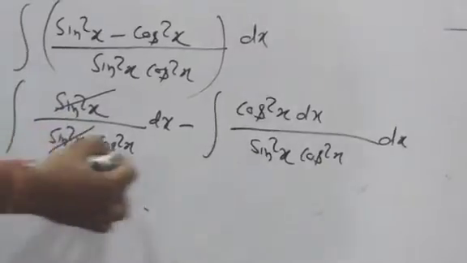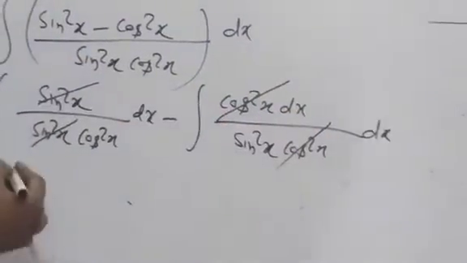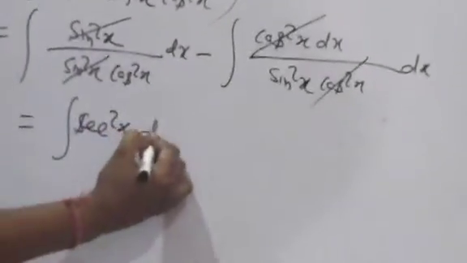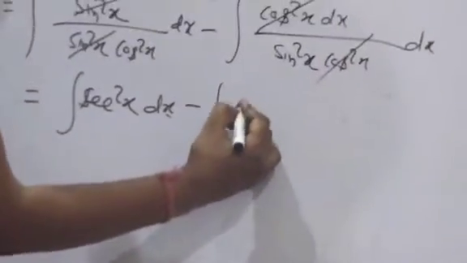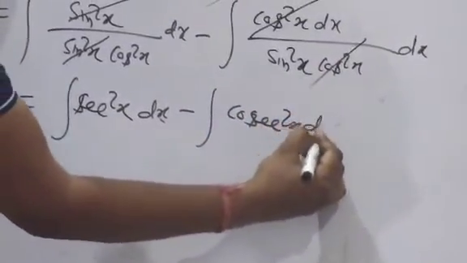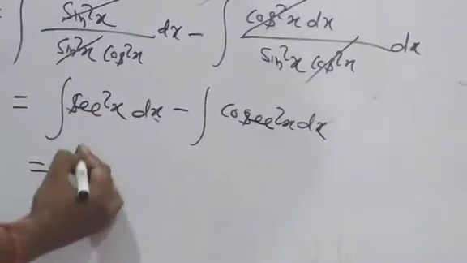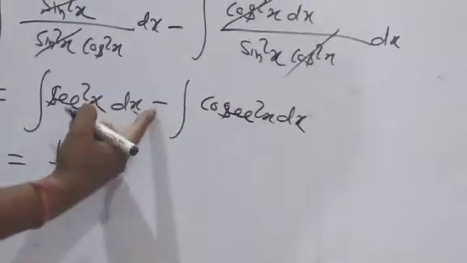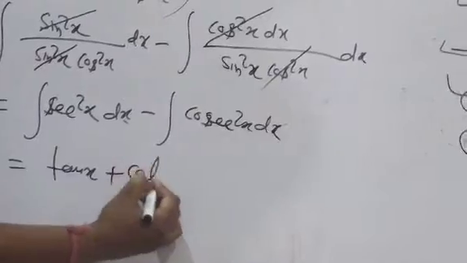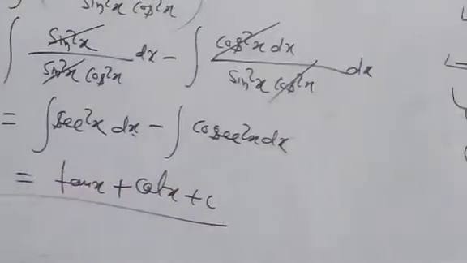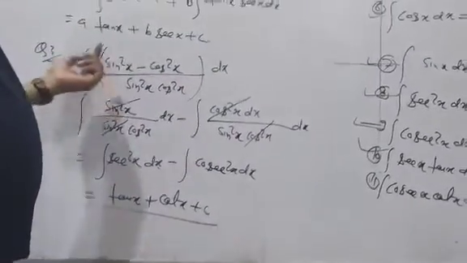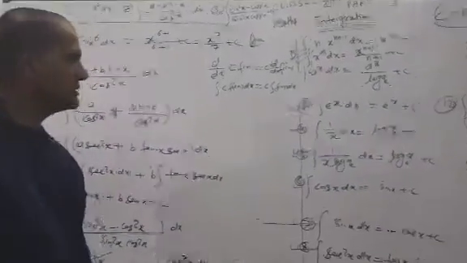Sin square x cancels, cos square x cancels, so it is equal to 1 by cos square x, which is sec square x dx, minus 1 by sin square x dx. Integration of sec square x is tan x, and for 1 by sin square x, integration is minus cot x. Already there is a minus here, so minus into minus is plus, and we get tan x plus cot x plus c. This is the integration, the answer of this value. Clear? In this way, we have to integrate the remaining functions and questions also.